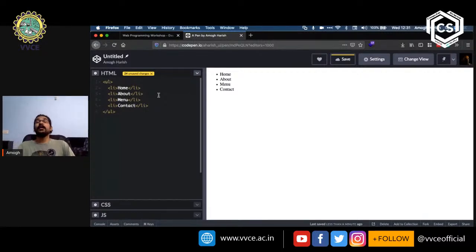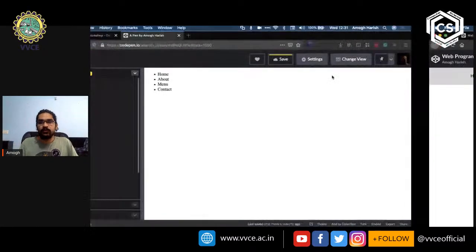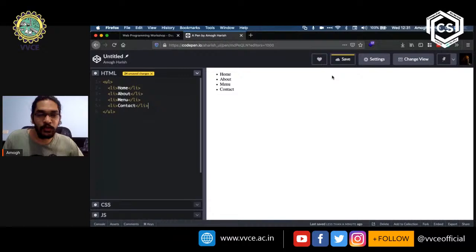Well, the reason for that is this, what I've created here, also has CSS, right? That is what is making it look like this. That is what is giving it a background color of gray, and that is what is making it display in a single line, right? So one thing that you need to understand is that while the HTML part of the website can give you everything that you want with regards to the content, to the structure, to the skeleton, you cannot style it without using some form of CSS, right?